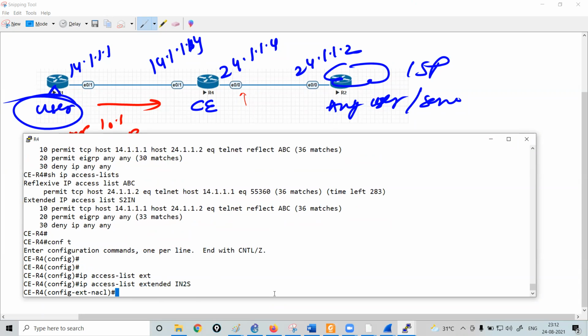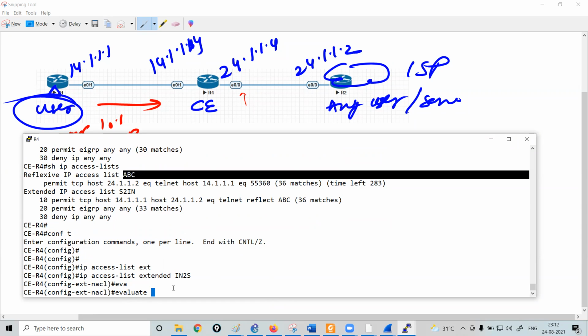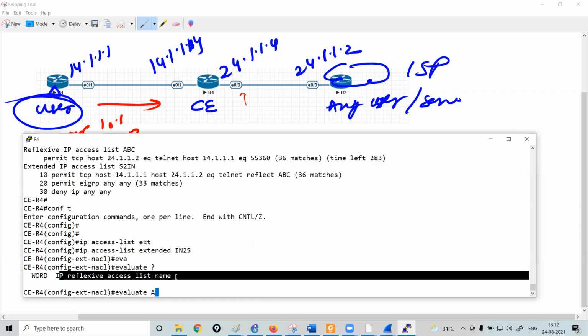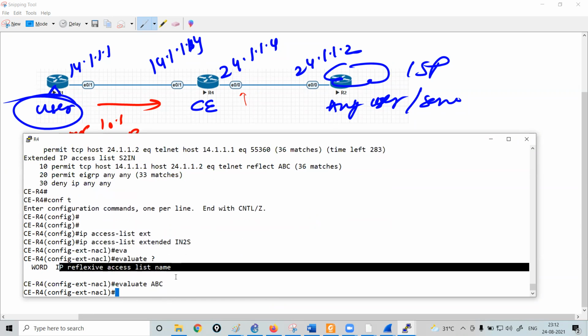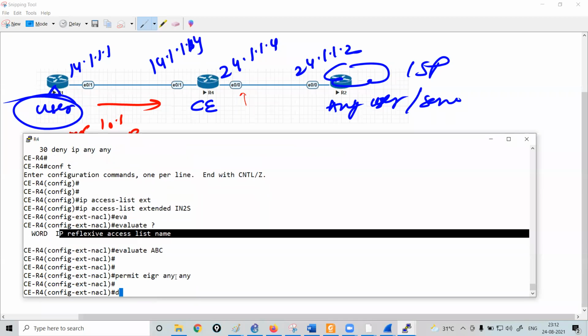First of all, I would ask my router to evaluate this reflexive ACL. The question mark asks for the name of the reflexive ACL, ABC. And then I would like to permit EIGRP traffic too, because otherwise it will break the neighborship. Rest, deny IP any. That's it.